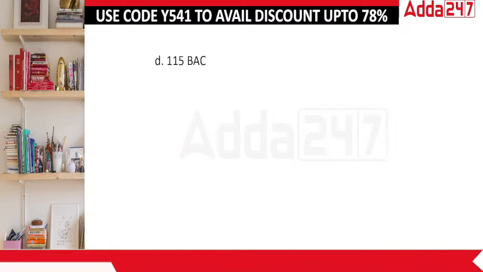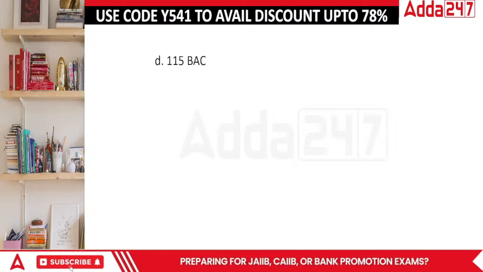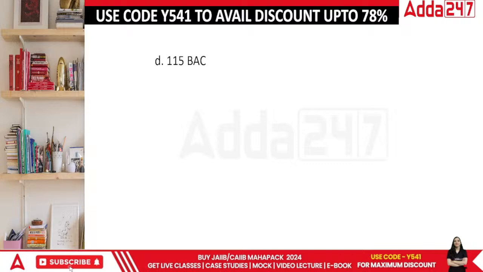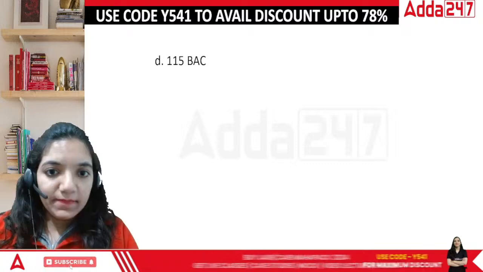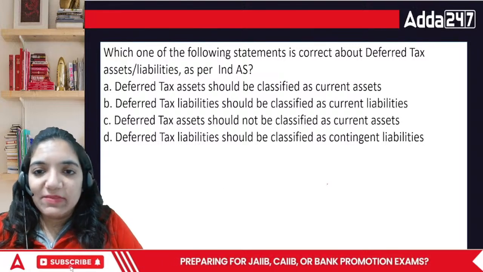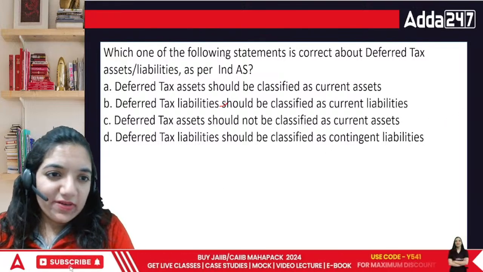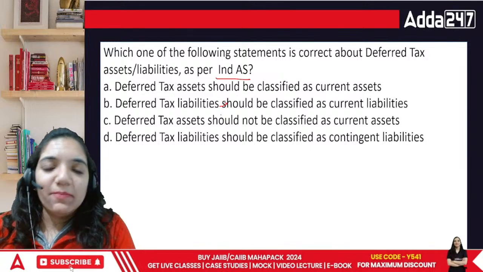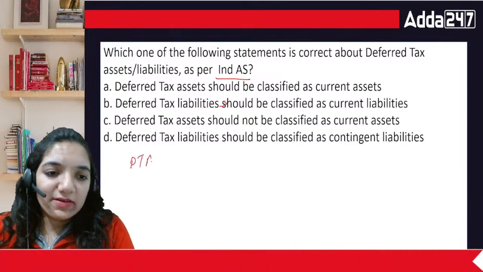Okay, now let's move on to the next question. Which of the following statements are true about deferred tax asset as per Ind AS? What is a deferred tax asset or a deferred tax liability?